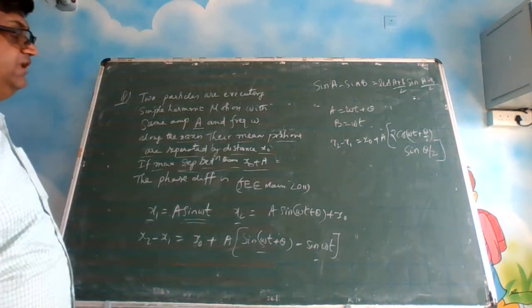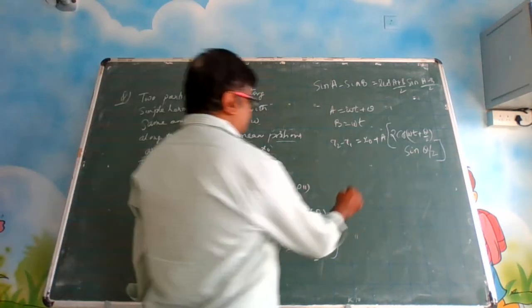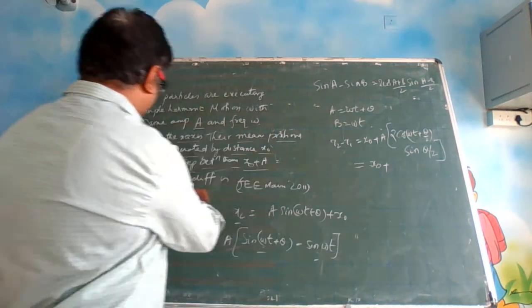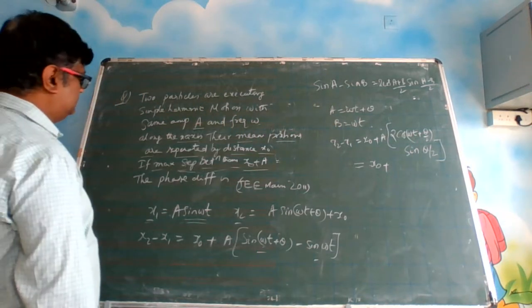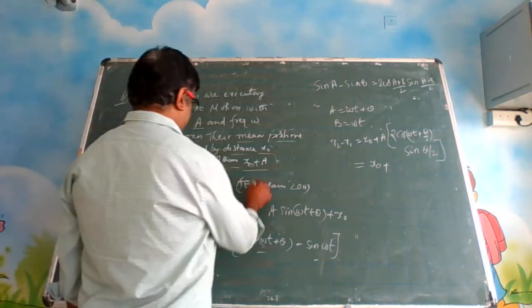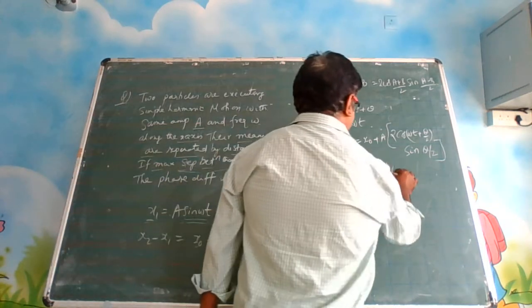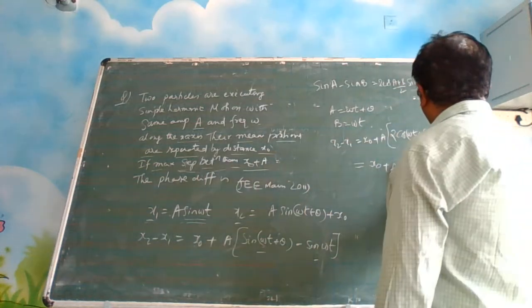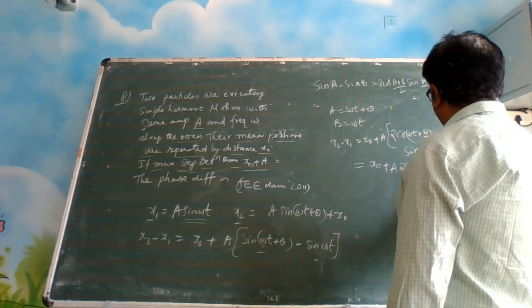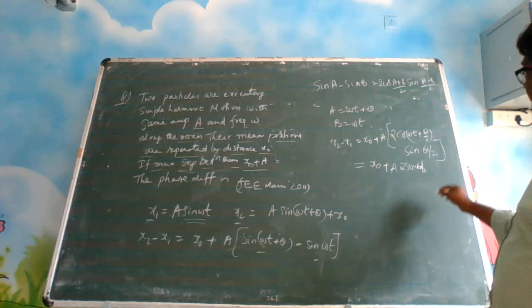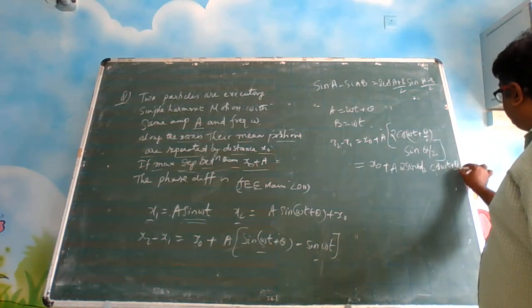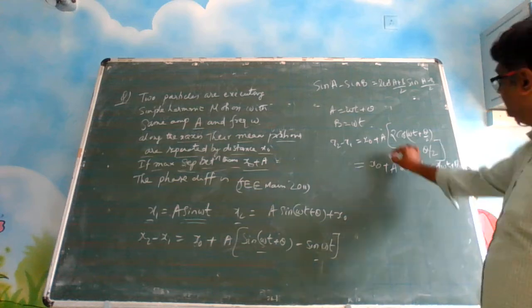So can we write this expression as x0 plus, we need to bring it to our format. Our format was x0 plus a into 2 sin theta by 2, where theta is a constant, into cos of omega t plus theta by 2. Same thing I have written like this.